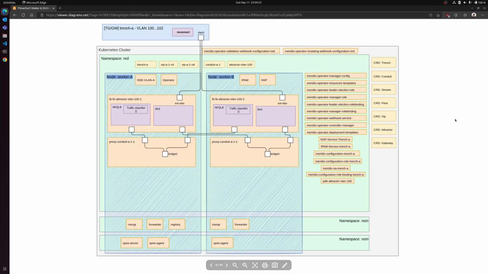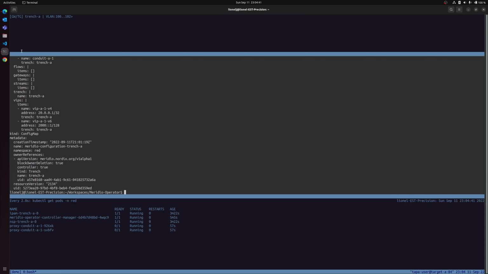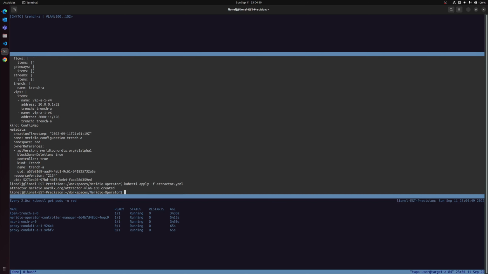When deploying an Attractor custom resource, here are the resources that are installed in the cluster. We have now new deployments and a pod distribution budget. We are now going to apply a new Attractor. The Attractor is now deployed.